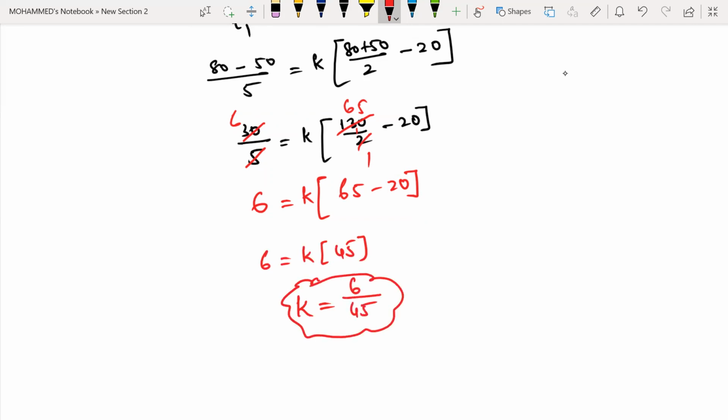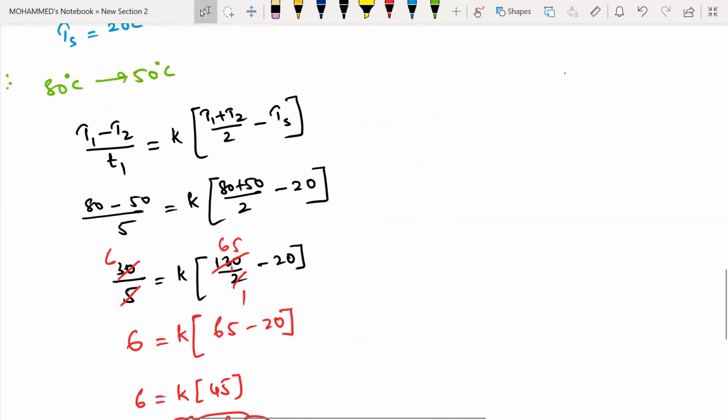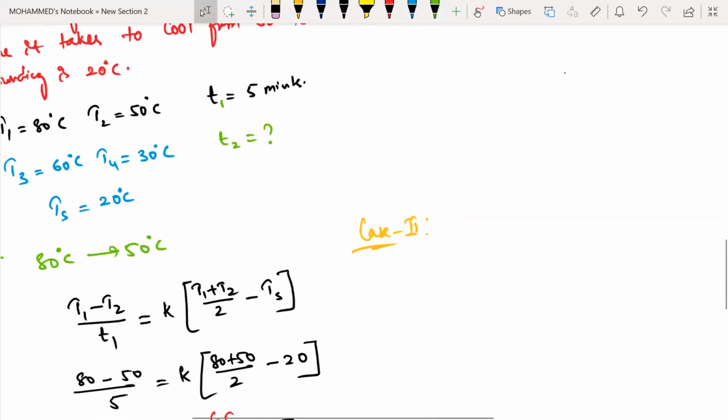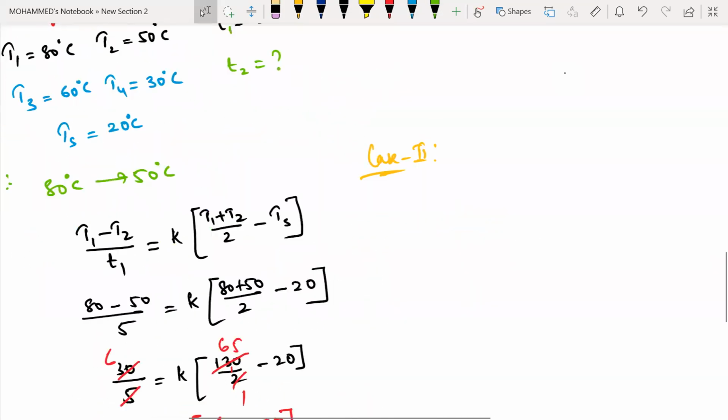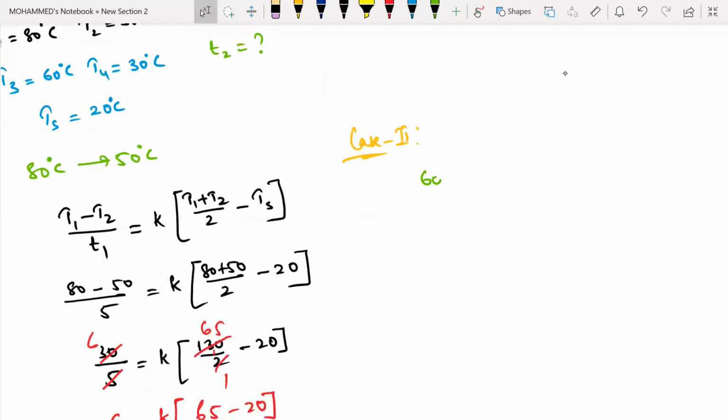Is it clear? Yes, sir. Now let us go for case number 2. In case number 2, what happens? From what temperature to what temperature? 60 to 30. So we are changing from 60 degrees centigrade to 30 degrees centigrade.